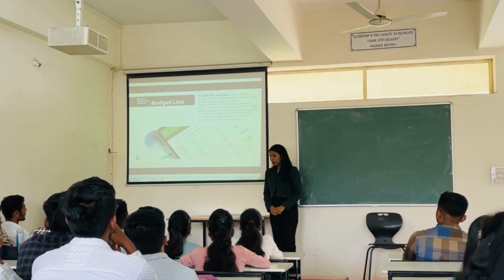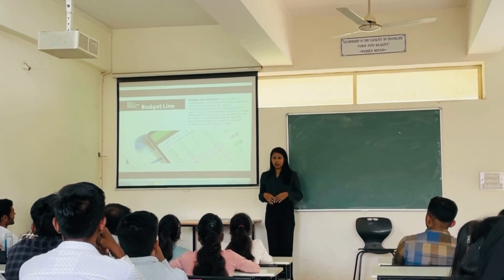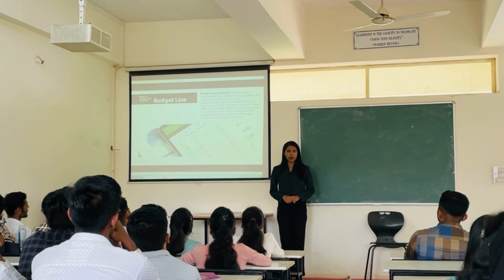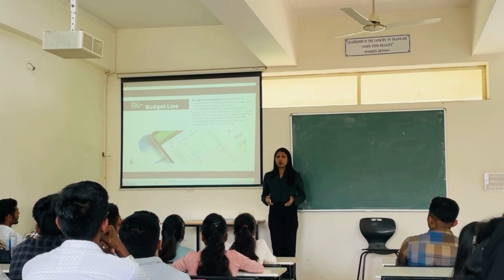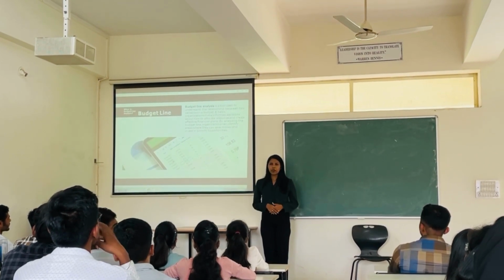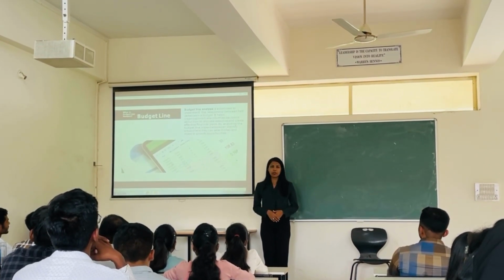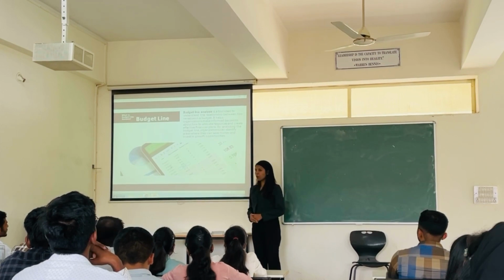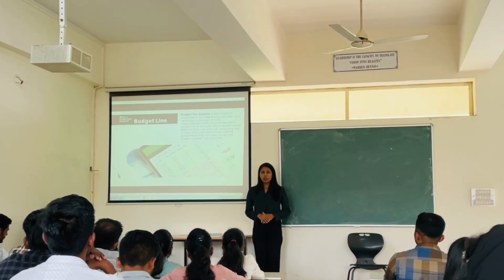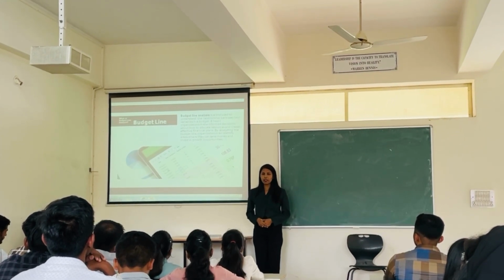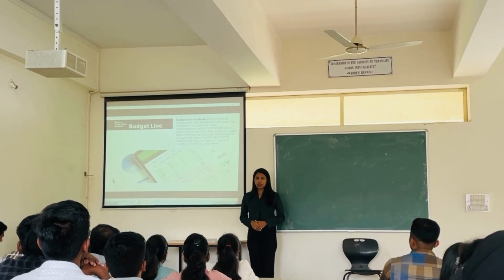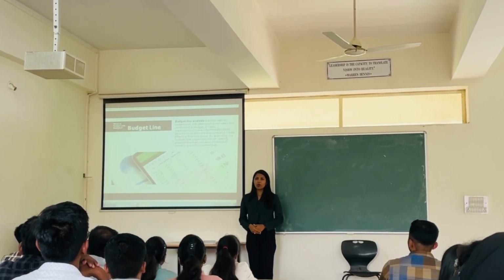So first of all I would like to introduce you to what the budget line is. Before moving to any market expenditure, we always plan what our market budget is. So our budget is this much and we have to do our expenditure in this budget only. This is the same definition in economics, that is budget line. So what is budget line? Budget line is a line that shows what possible combinations of two things can be bought within a given amount of income.